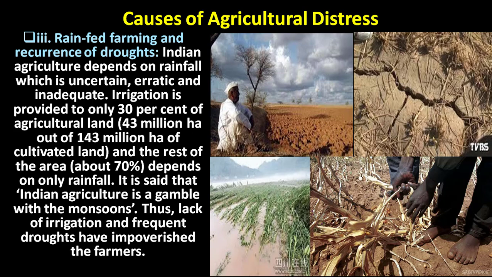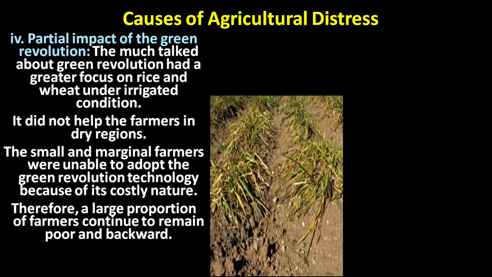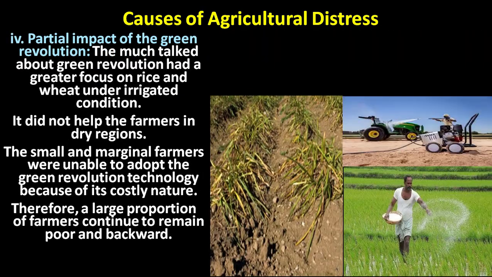Thus, lack of irrigation and frequent droughts have impoverished the farmers. So this is the third major cause of agricultural distress. And the fourth one, partial impact of the Green Revolution. The much talked about Green Revolution had a greater focus on rice and wheat under irrigated conditions.